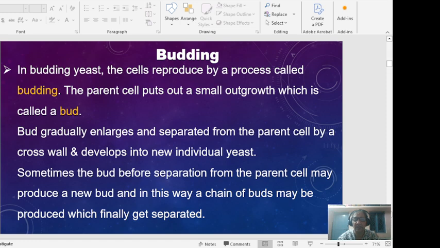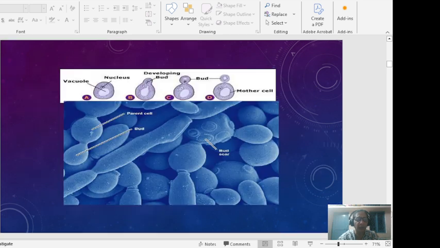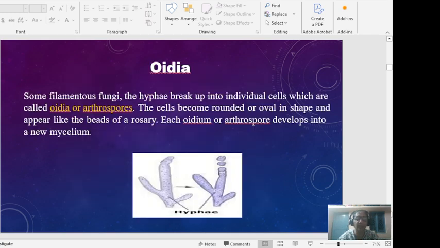This separation from the parent cell produces a new bud, and in this way a chain of buds may be produced and get separated. So this is the phenomenon of budding taking place in the cell. This is the parent cell, the outgrowth will develop, and in this way many buds will develop, and each bud will separate from the mother cell and act as an independent cell.